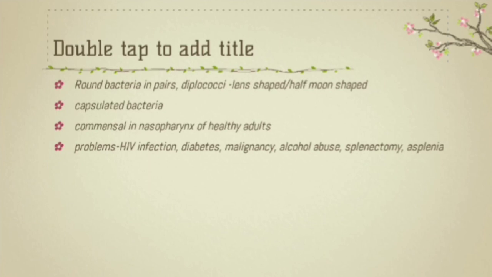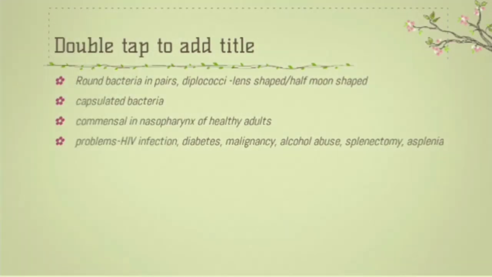Asplenia means the absence of normal spleen function. Sickle cell can damage our spleen, which in turn can cause functional asplenia. Persons with the above mentioned conditions are prone to manifestations by this bacteria like meningitis, sepsis and disseminated intravascular coagulation. We will discuss this in detail in the clinical manifestation part.